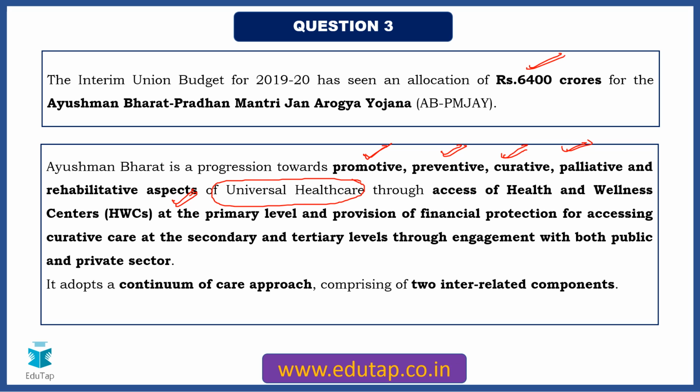You can say the initial care, the aftercare, the precautions that you need to take, and the amount of support that even the elderly people in our country need. So all these kinds of care related to health are talked about under the Ayushman Bharat scheme. Okay, and how is this going to be implemented? So they have spoken about two important components. We shall see those components as well.